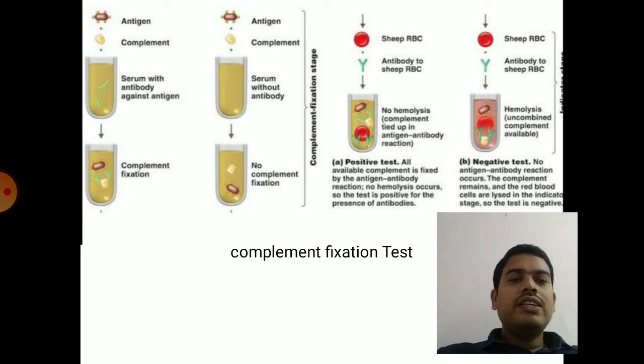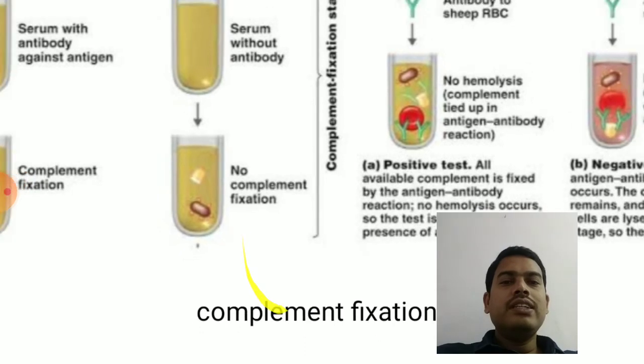So the last one in antigen antibody reactions is the complement fixation test. So we know the complement proteins. These complement proteins will bind to the Fc region of the antibodies. So that is the role of complement proteins in mediating the immune response. So you can clearly see in the diagram